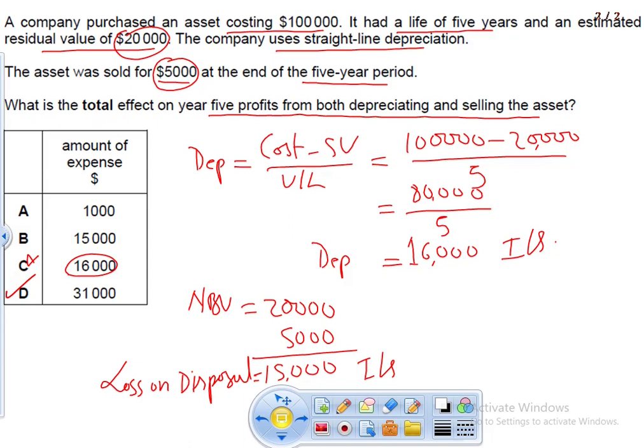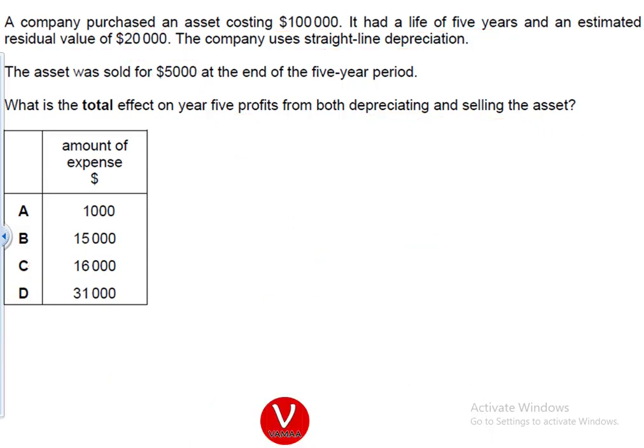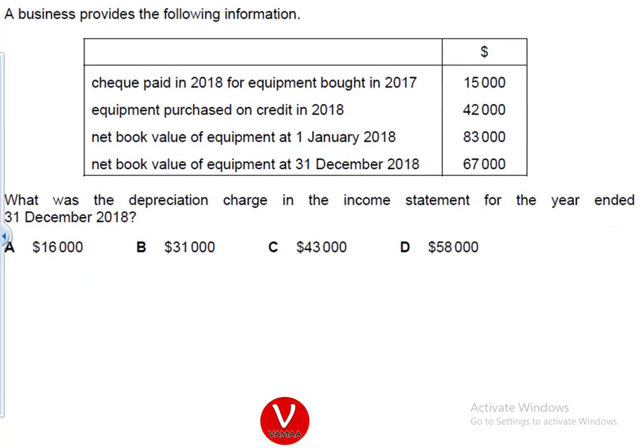Perfect. Option D. Let's verify this answer. Okay, let's move on to the next question.